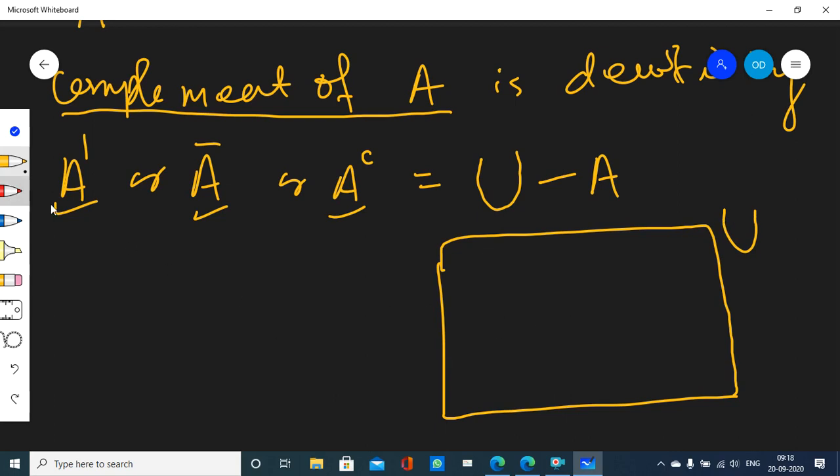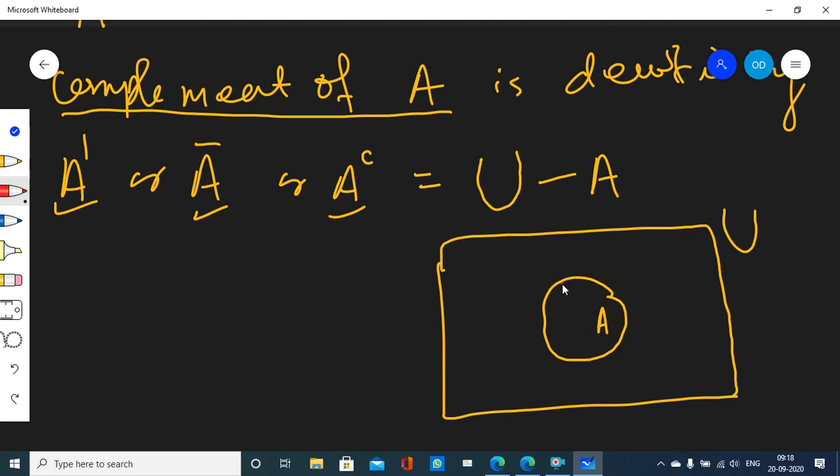All the sets you are working with are subsets of the universal set. Nothing exists outside the universal set; beyond its border, it is empty. Whatever is there is inside the universal set. So suppose this is my set A.